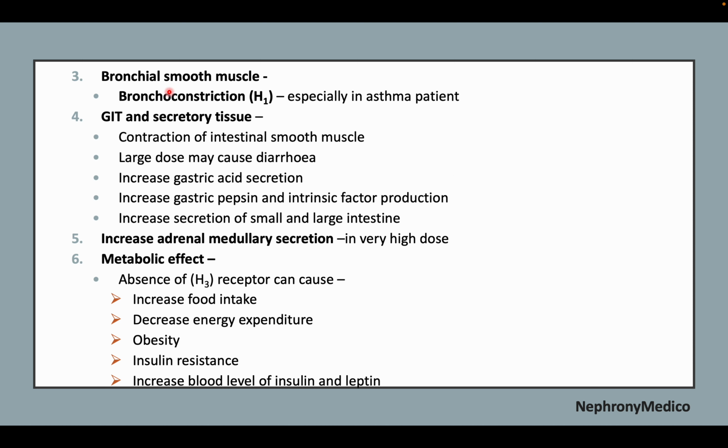Now, in case of bronchial smooth muscle, bronchoconstriction may be seen, and in case of GIT and secretory tissue, contraction of the intestine or smooth muscle, diarrhea, increased gastric acid secretion, gastric acid and intestinal factor production, secretion of the small and large intestine increment may be seen, and there may be increase in the adrenal medullary secretion, and metabolic effect includes absence of the H3 receptor leading to increased food intake, decreased food energy expenditure, obesity, insulin resistance, and increased blood level of the insulin and leptin.